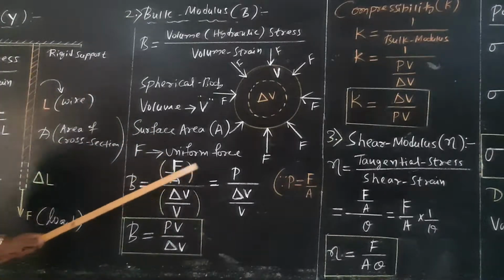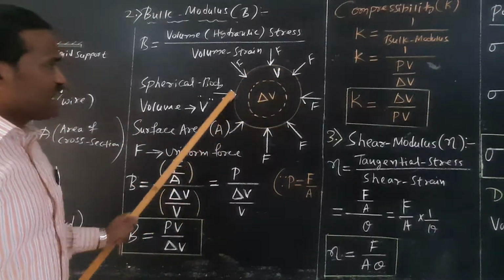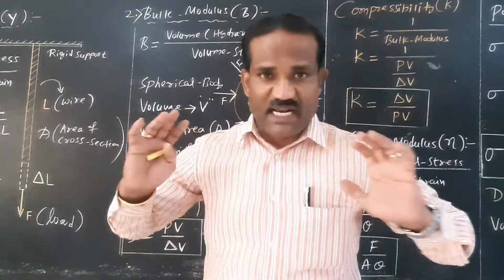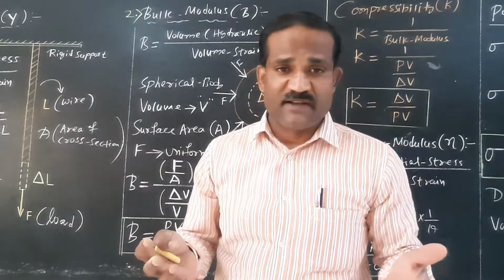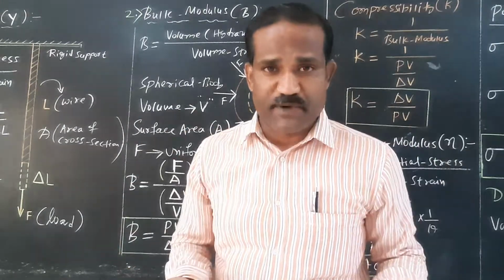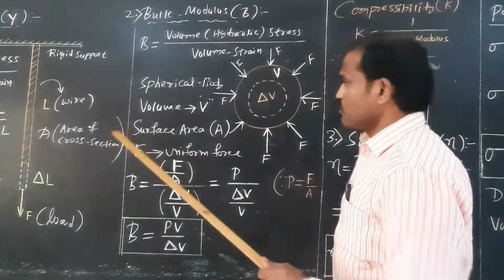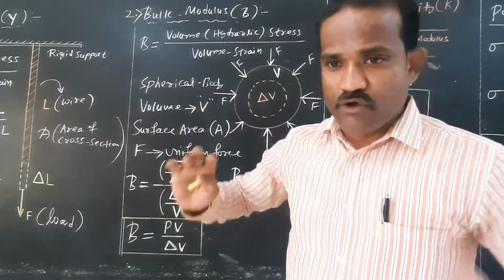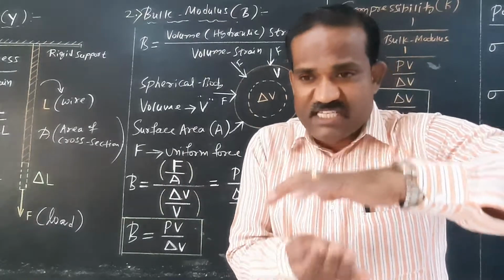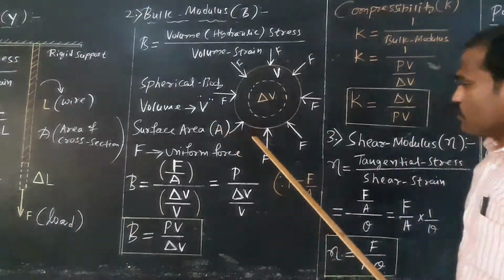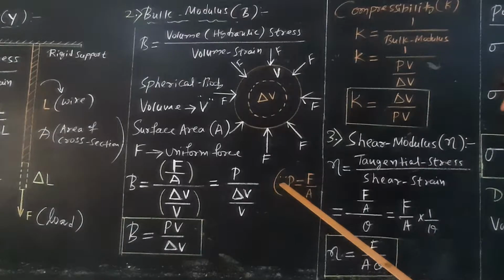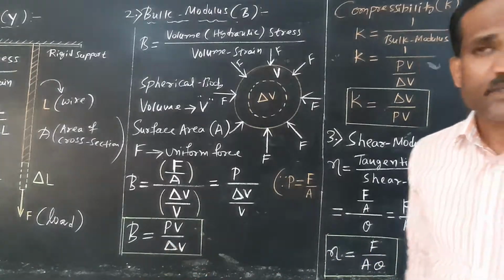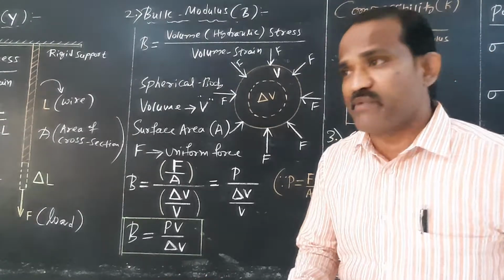Let P be the hydrostatic pressure. A metallic sphere is compressed with a hydrostatic fluid pressure. So this metal sphere is inside the liquid, or inside the fluid. Now you compress the fluid, and the metal sphere is compressed. Am I right or not? P is the hydrostatic pressure acting on the metal sphere, so definitely there is a change in the volume of the metal sphere.